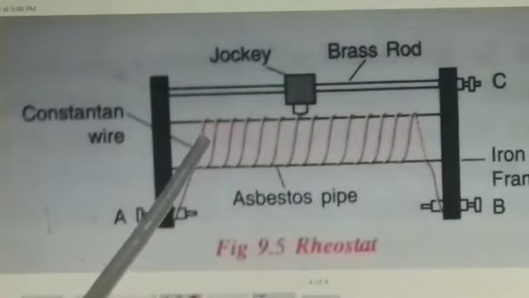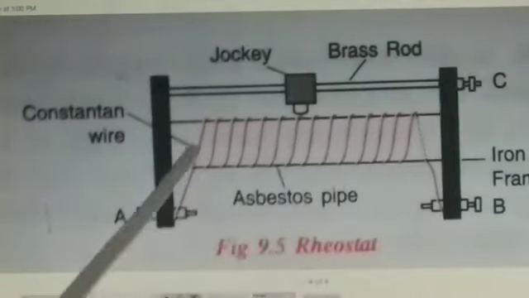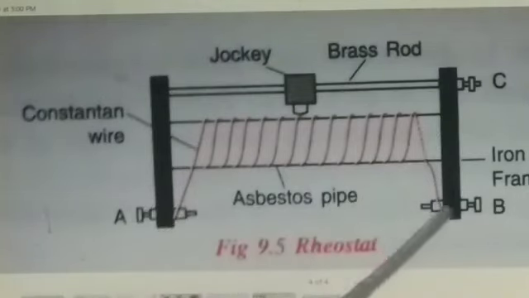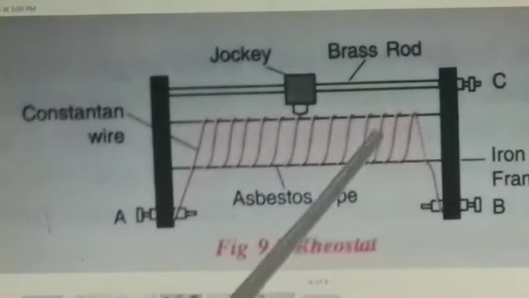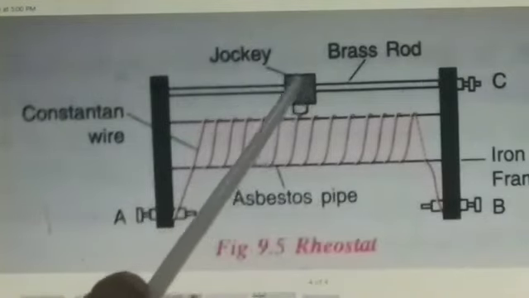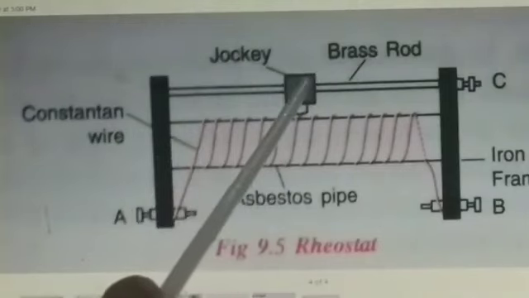It has 3 terminals, A, B and C. On terminal A, one end of this wire is tied and the other end of this wire is tied to B. Here there is a rod and a jockey which can be slid over the brass rod.